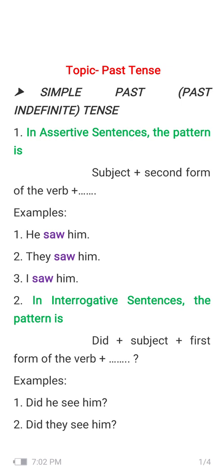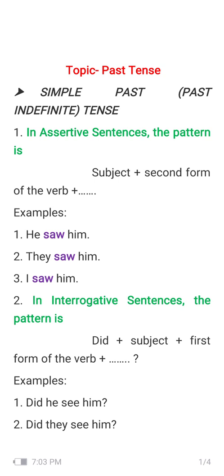In the present tense you used do or does. Here there is only a single word to make interrogative sentences, that is did, plus subject, then first form of the verb plus object. Please keep in mind that every time there is a did, you have to use your V1. So please don't get confused here.